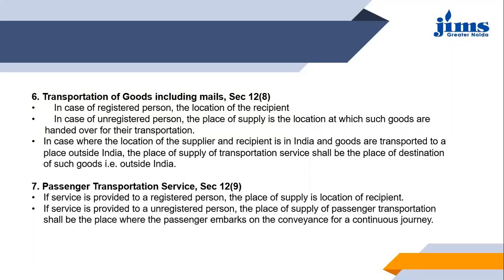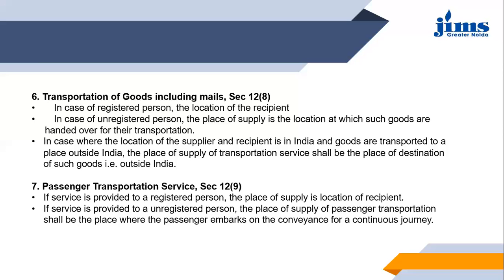So if the person is unregistered, then the place of supply is the location at which the goods are handed over for the transportation. Like if the recipient is taking the services of a courier company, and the recipient is an unregistered person, then the place at which the courier service was given the goods, or the courier was handed over for the transportation purpose, that location will be considered as the place of supply.